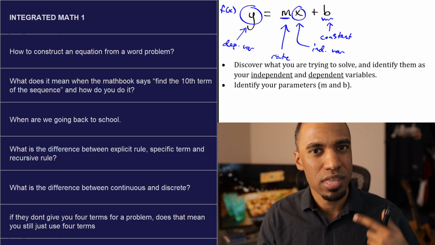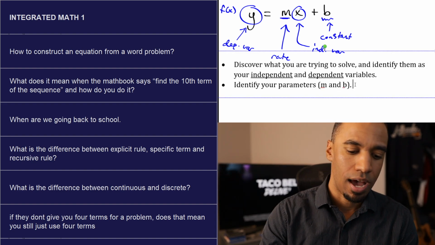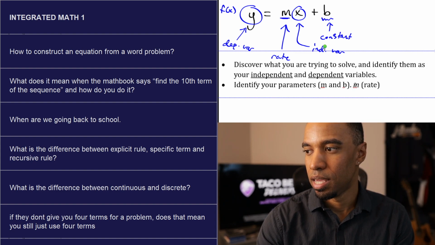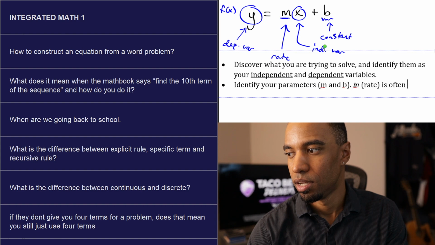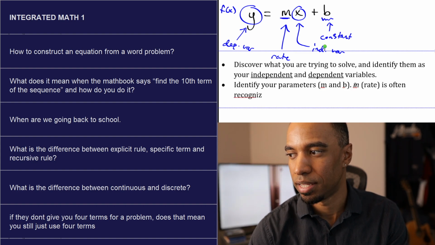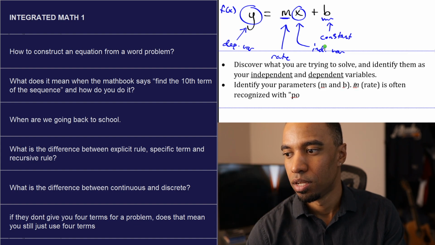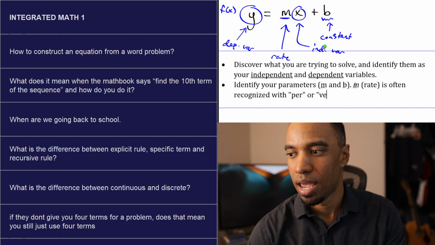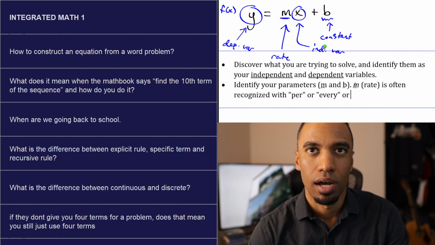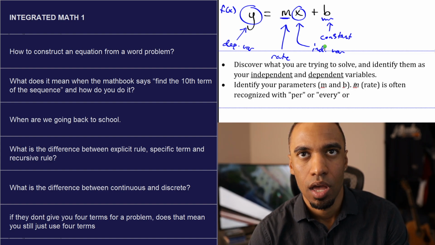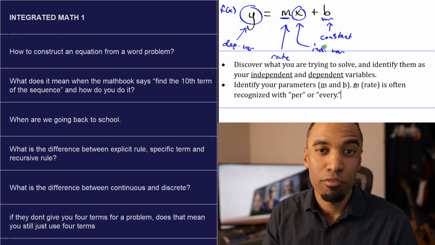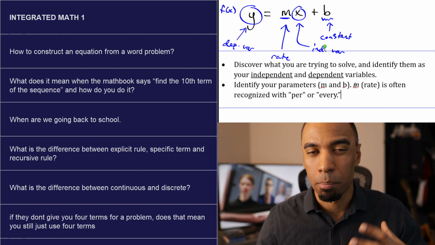When you see that word per, m being the rate is often recognized with per or every. If I make $4 every hour, that's another per.